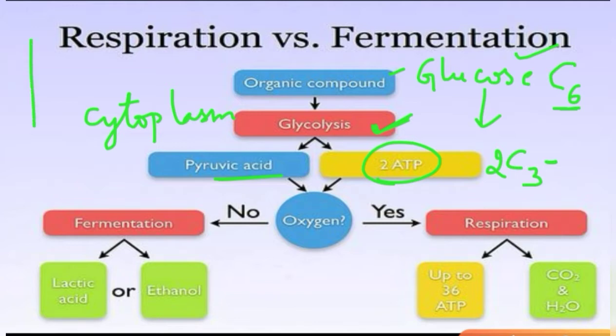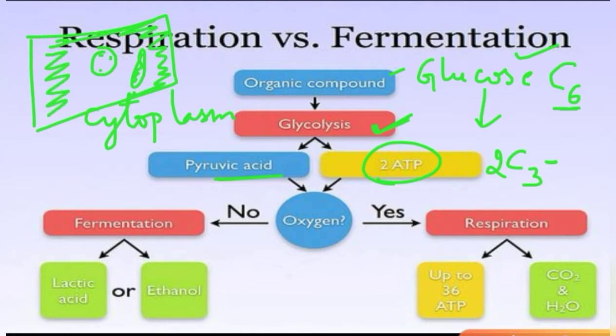Cytoplasm, you must have remembered that in 9th class you have studied the cell. Inside the cell we have a nucleus, which is centrally located mostly, and we have many cell organelles, of which one is mitochondria, then chloroplast, then lysosomes, and many others. And all this space in which the paste-like structure is filled is known as cytoplasm. So in this cytoplasm region, the glycolysis process is carried out.